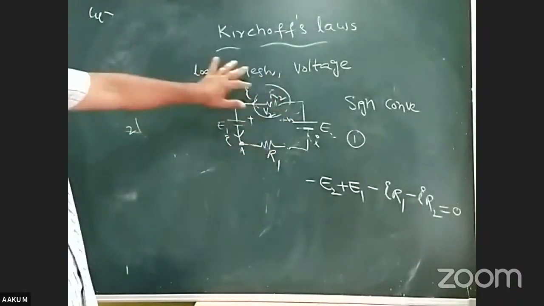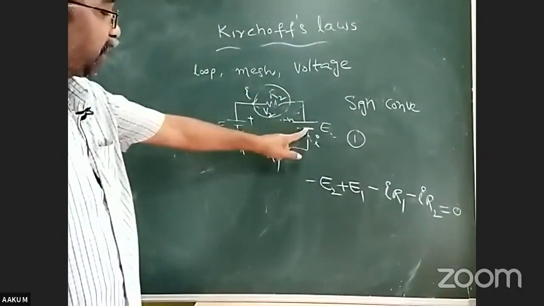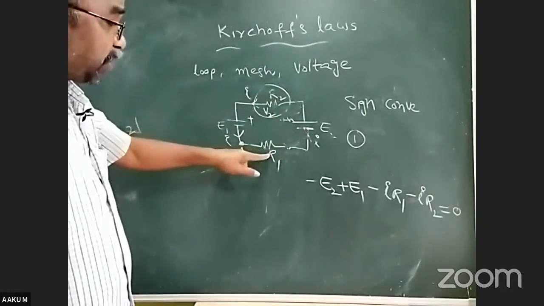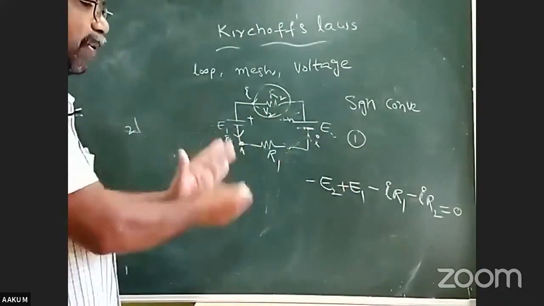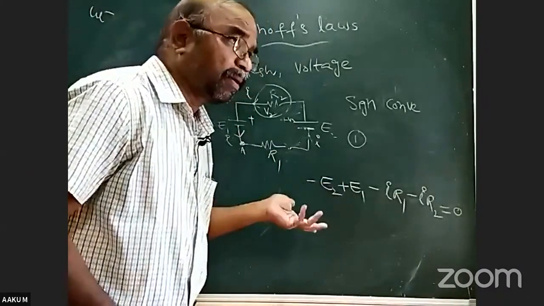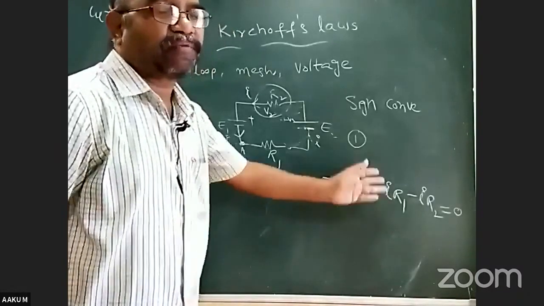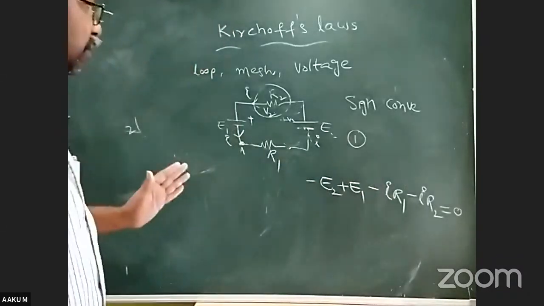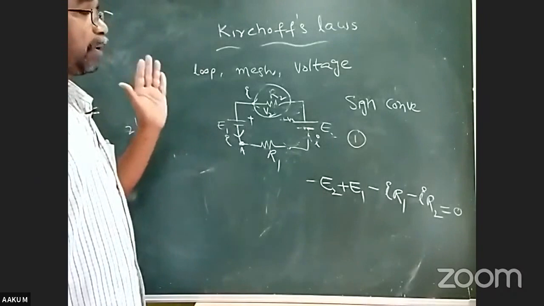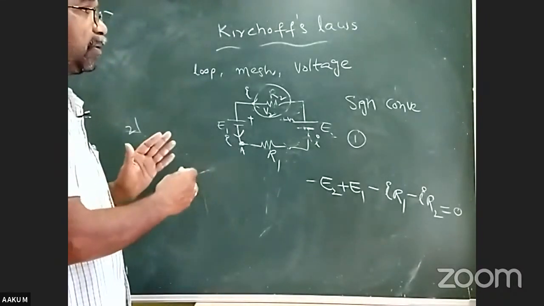So in the given circuit, two electromotive forces are there, two potential drops are there. Their algebraic summation is equal to 0. Algebraic means giving sign to the given parameters, and then adding. So this is Kirchhoff's mesh law, voltage law, loop law, or second law.